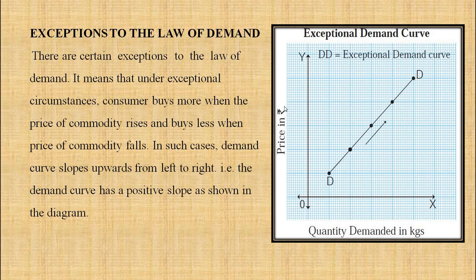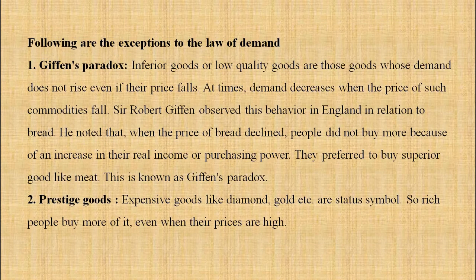Under exceptional conditions, only, the demand curve has a positive slope. It slopes upwards. Under exceptional conditions, the demand curve slopes upwards like this. Otherwise, the demand curve has a negative slope. It slopes downwards. Okay. Now, what are the exceptions that we will see?